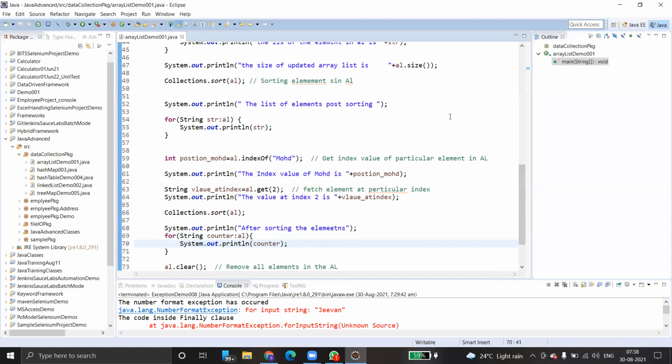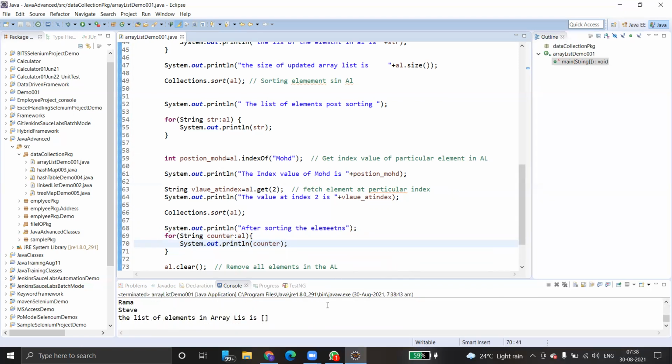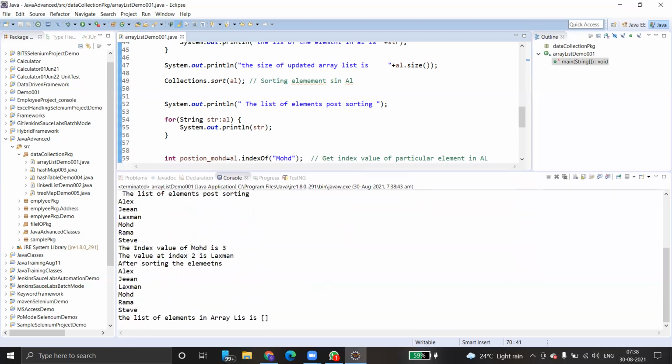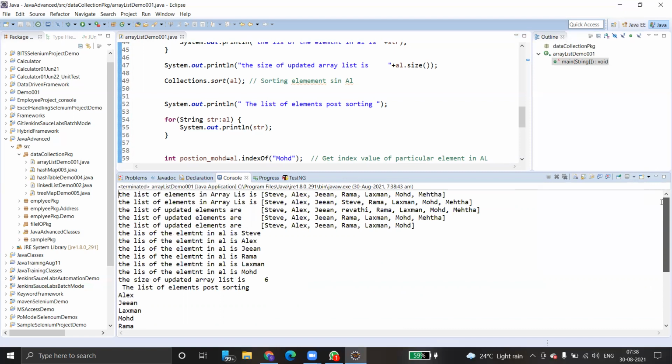So just right click, run as Java application. Okay, this is how we can see. Here you can see the list of elements in the ArrayList.